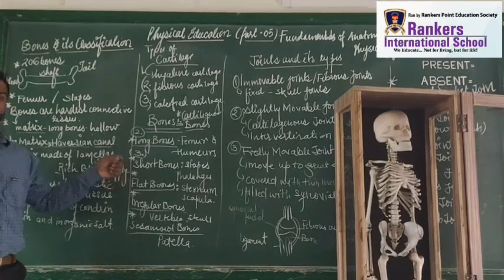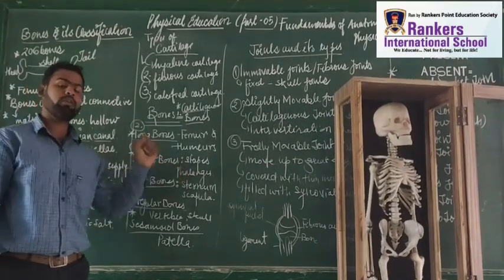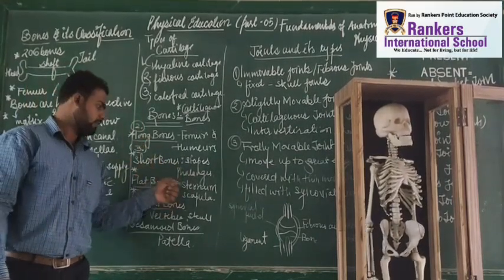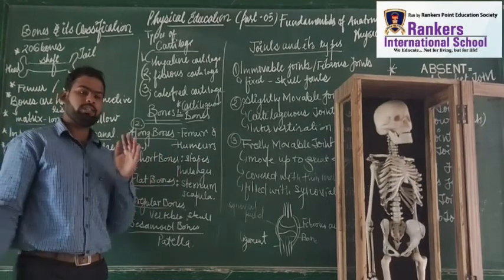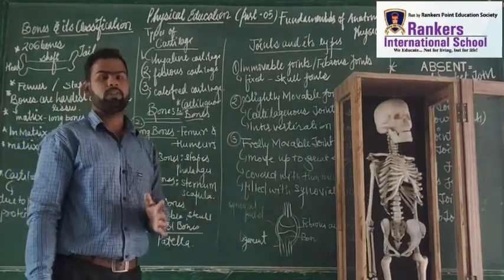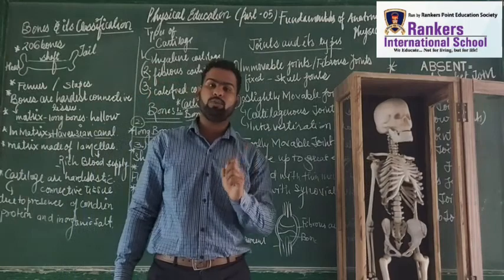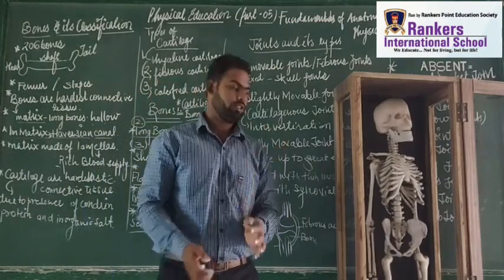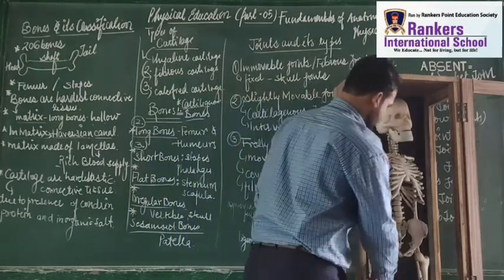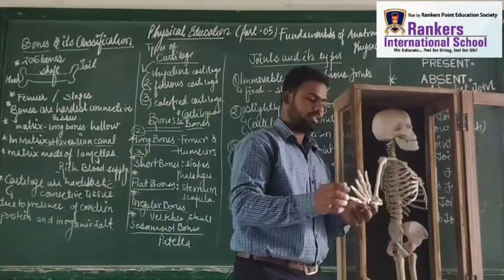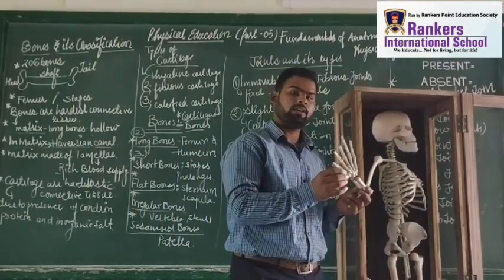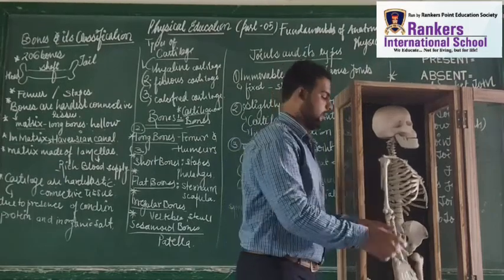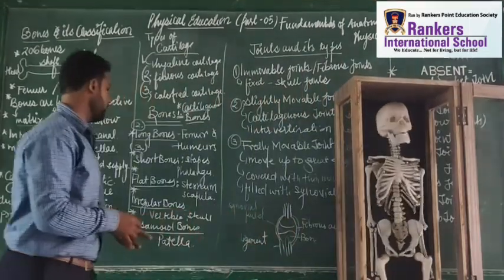When I am talking about the short bones, it means I am talking about the bones stapes and phalanges. Now students, see what I am going to tell you. The very important thing is stapes is the very smallest bone, present in both of our ears. Second thing, phalanges. These are phalanges, right? This point is also clear. Now let's move forward with the next point.